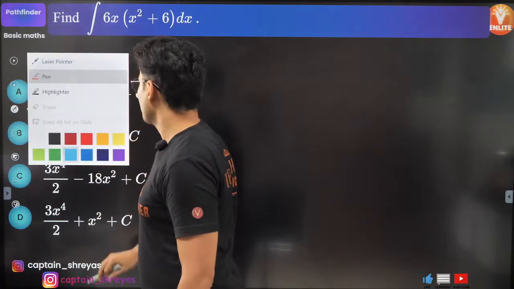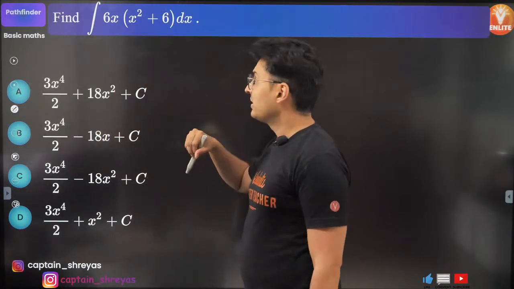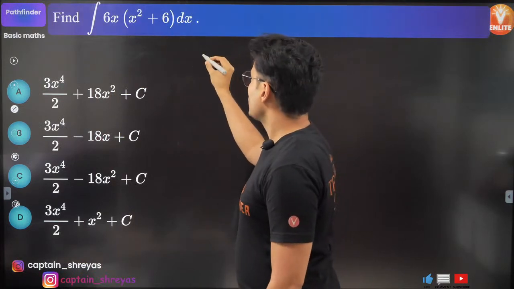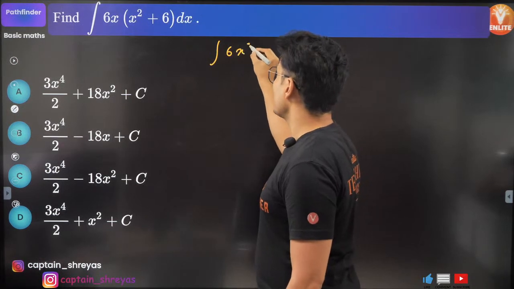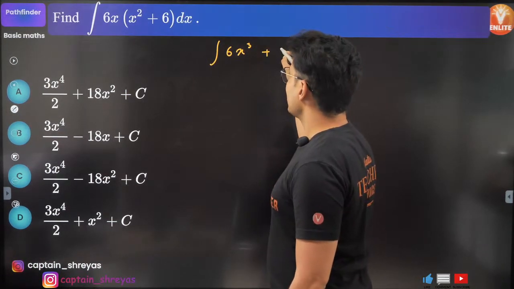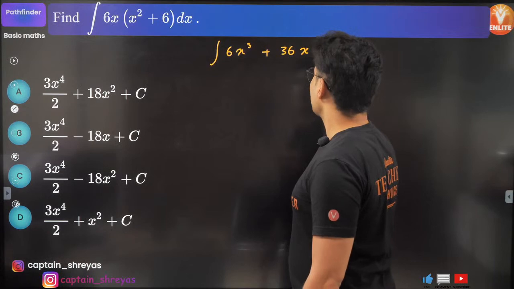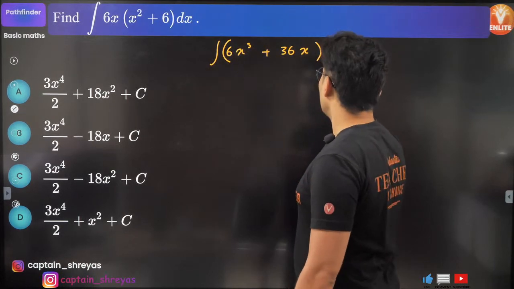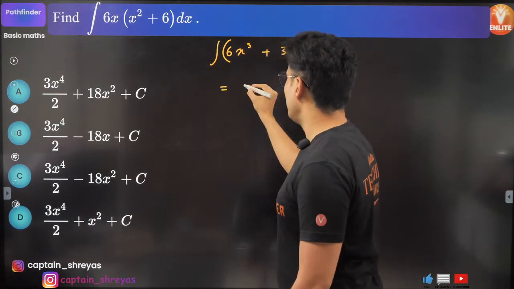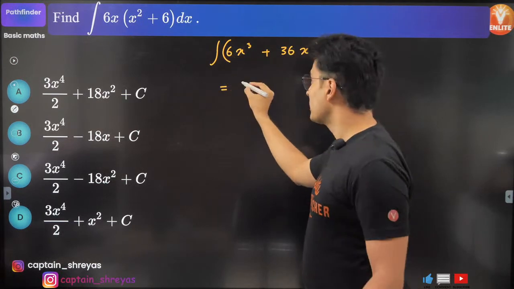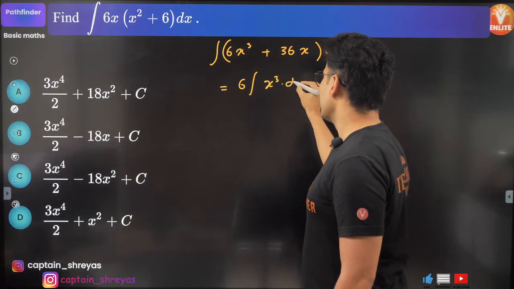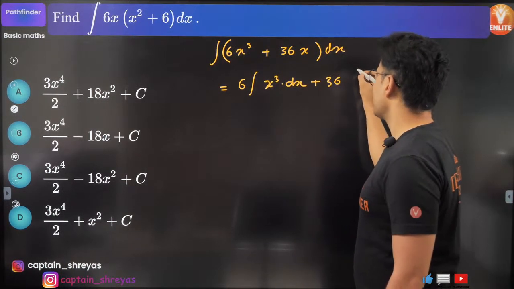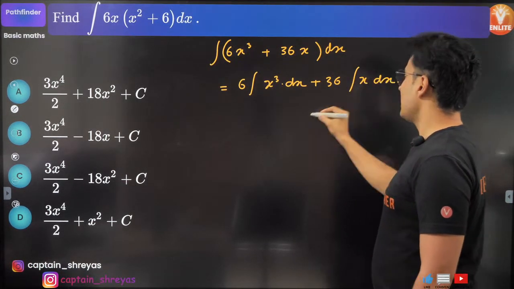Let's solve this. First question, integration of this. Split it up. First multiply, so it will become 6 times x cube plus 6 sixes are 36x, the whole thing, into dx. Now split them up, and constants always come outside the integral, so it will become 6 integral x cube dx plus 36 integral x dx. That's it.